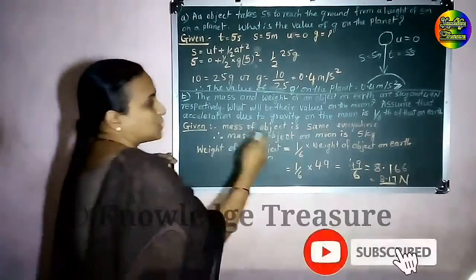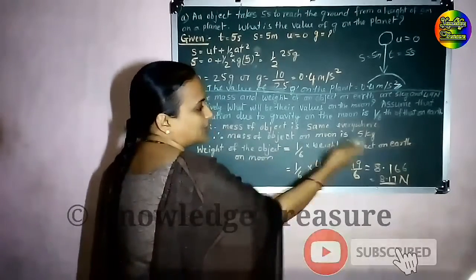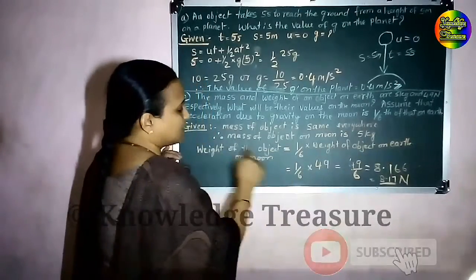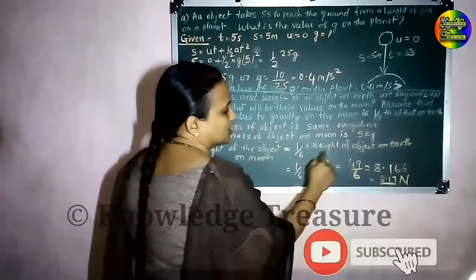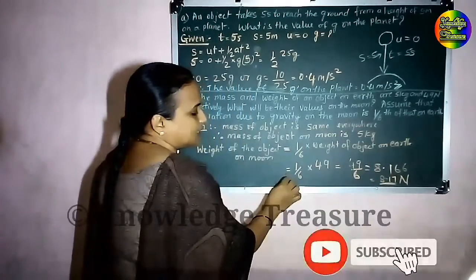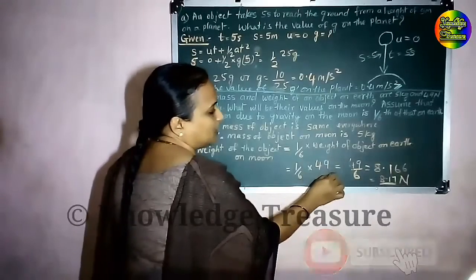Sorry, the gravity on the Moon is 1 by 6 times that of the Earth. So you can write the weight of the object on Moon is equal to 1 upon 6 into the weight of the object on Earth. So it is nothing but 1 upon 6 into 49.